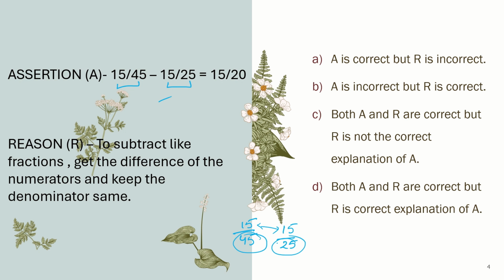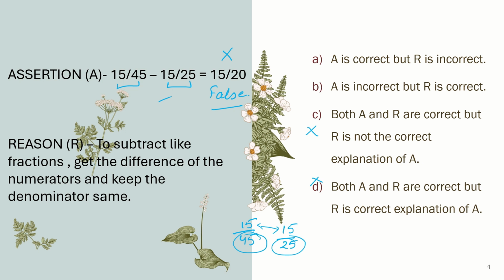I will not use the result of subtraction of like fraction. So of course this result is again false. I will say it false because I have to subtract 15 by 45 minus 15 by 25. It will not be 15 by 20, not in any case. So this one is false. If this one is false, means I will reject C and D because my assertion is false. In C and D, question is saying both A and R are correct. So I'm going to reject C and D part.